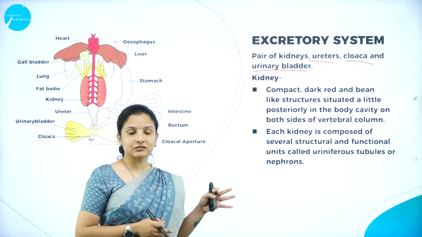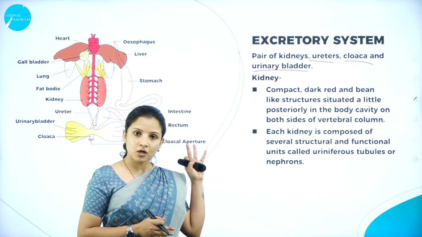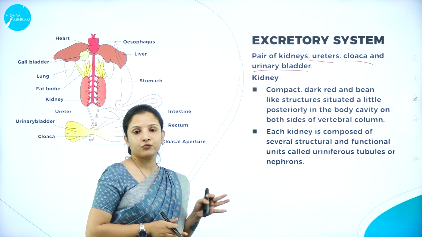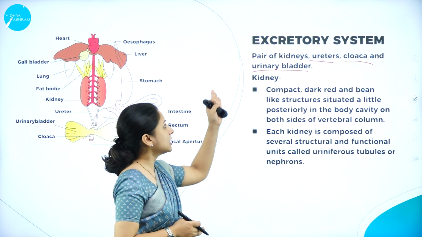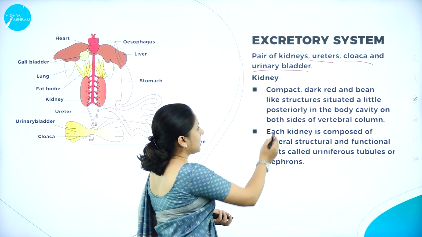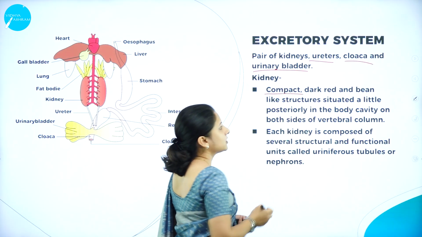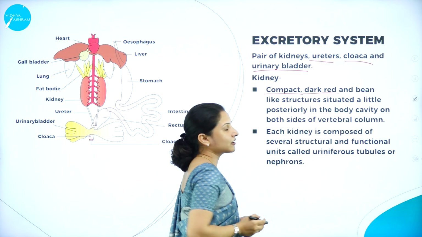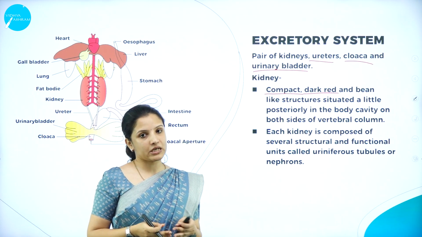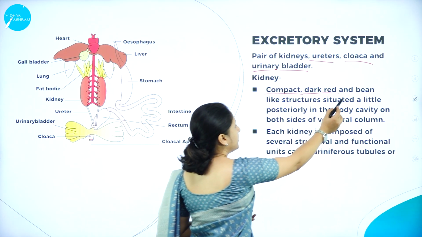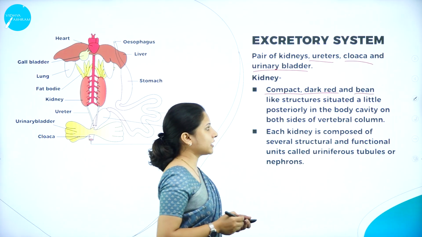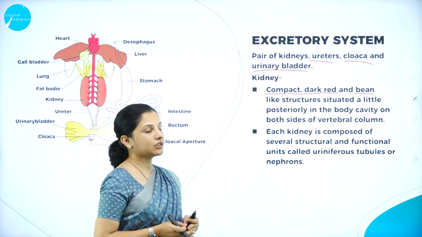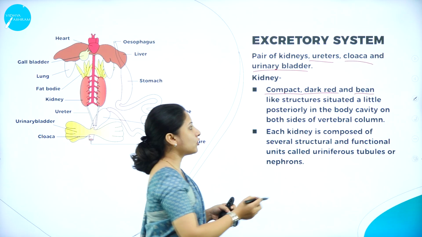The excretory system is an organ system of the frog made up of different organs, and the first organ I'll start with is the kidney. The kidney is usually compact in nature, dark red in color, and bean shaped. It looks like a bean. It is usually situated at the posterior part of the body cavity.